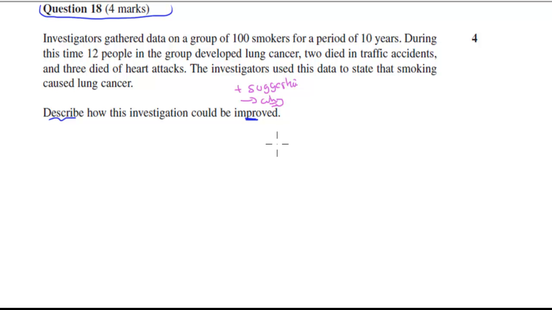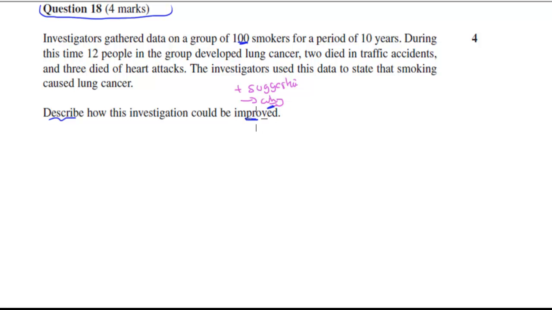So for example, we're going to talk about sample size. 100 people is, if you're going to say you want to have more people in your actual study, that's good. That's your suggestion, but then say why as well. So for example, more people in a study will make a better study because it's more reliable, right? So the reliable part was why.